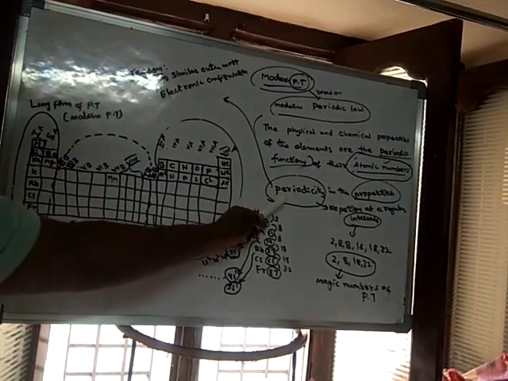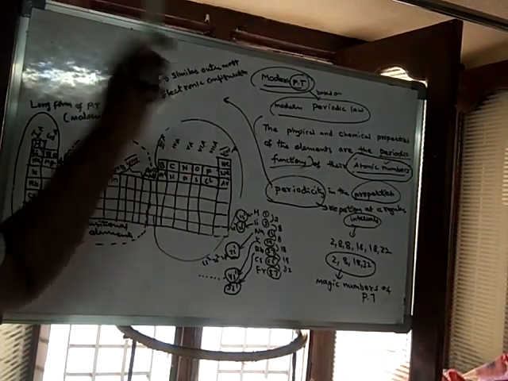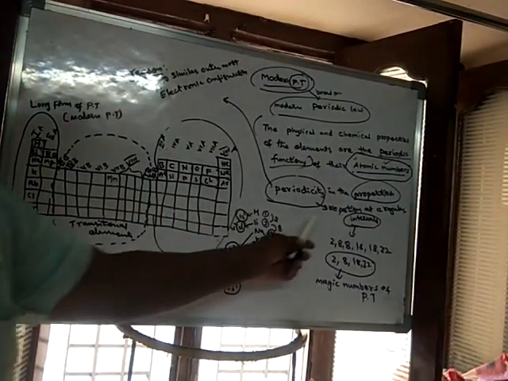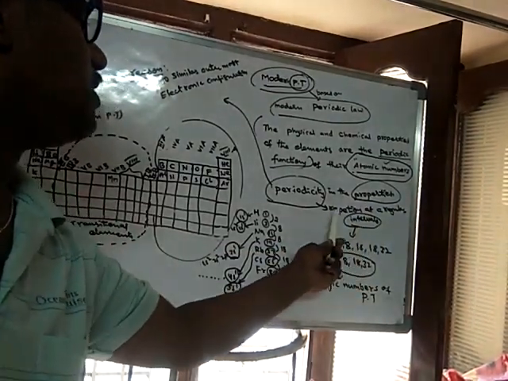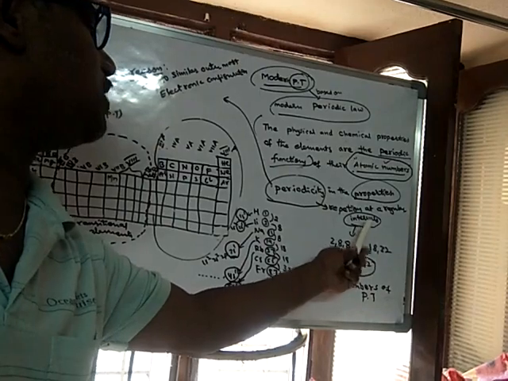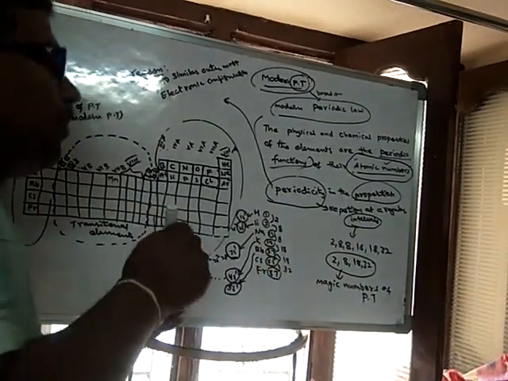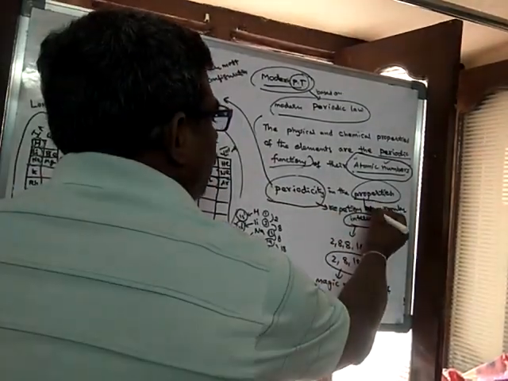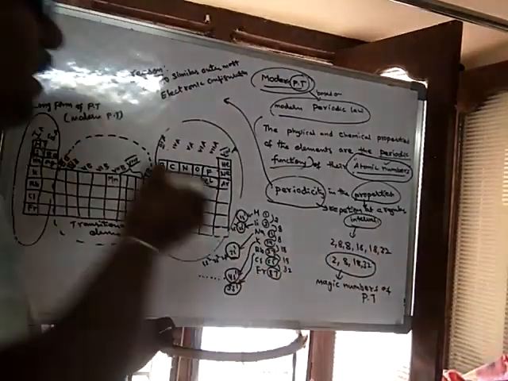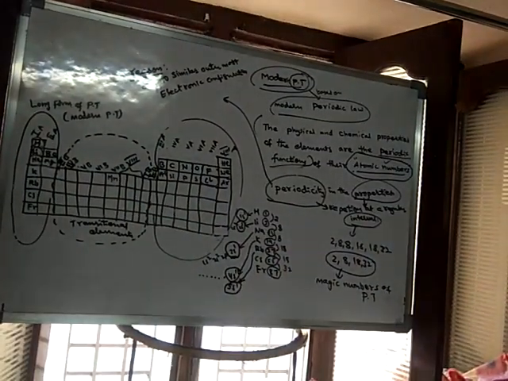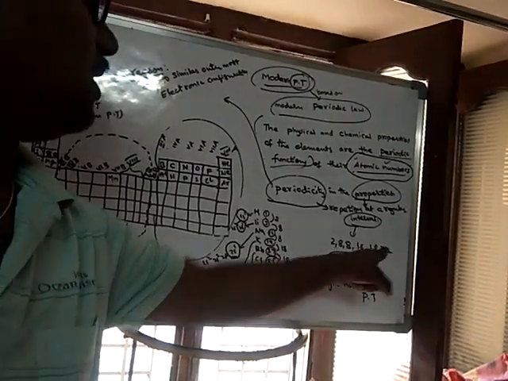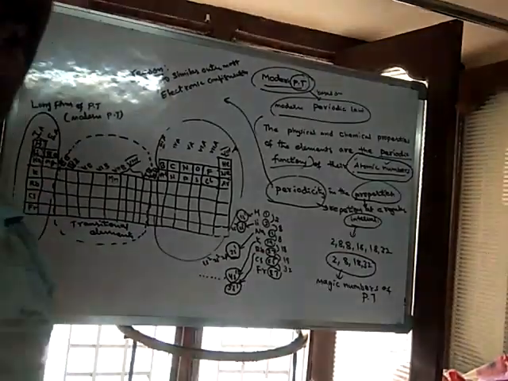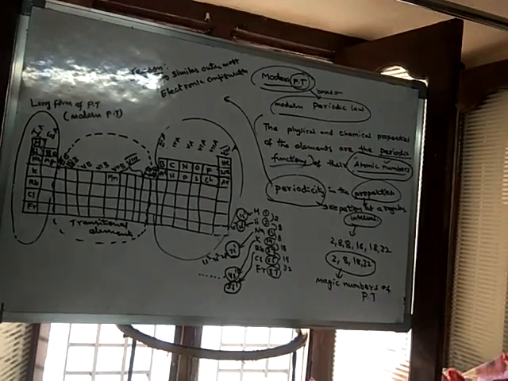So the periodicity is occurring, that means repetition of properties at regular intervals, at the regular intervals of 2, 8, 8. So these numbers are said to be magic numbers of the periodic table.